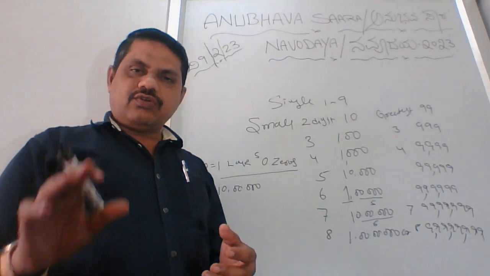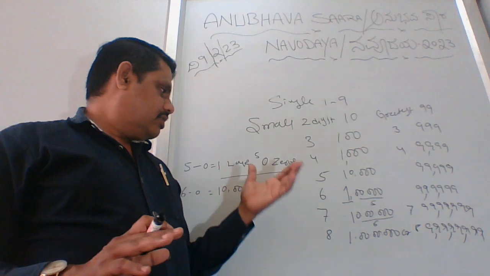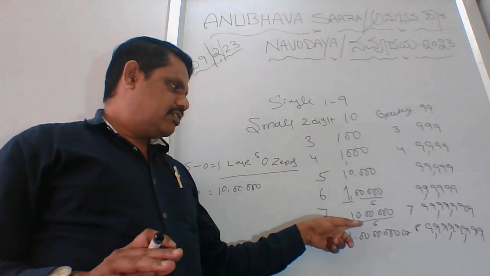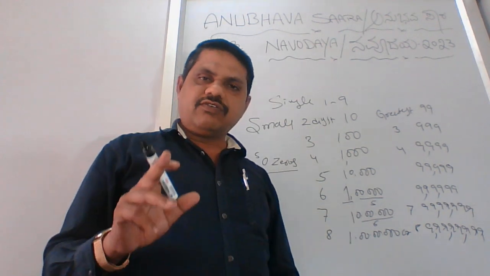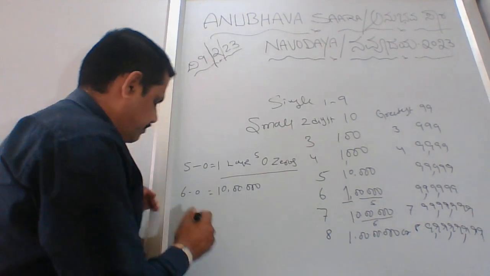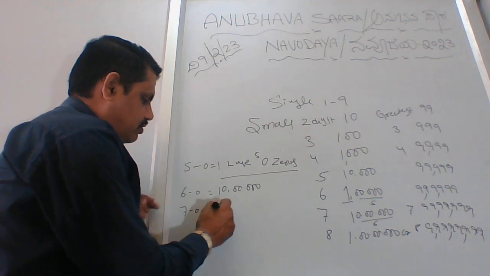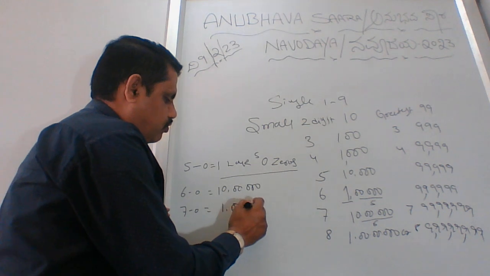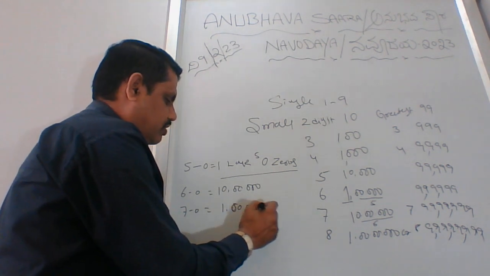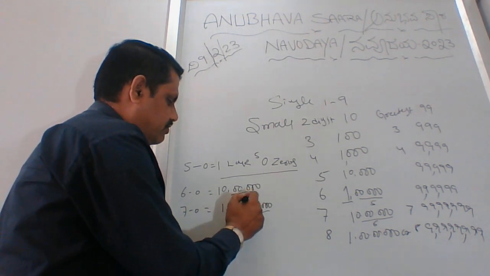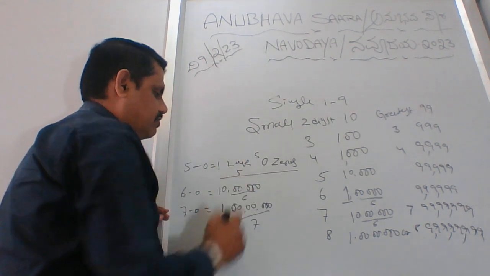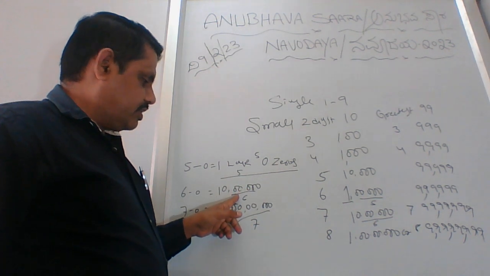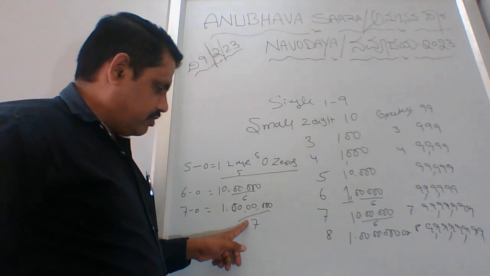You got it? So this is a thumb rule. If somebody asks you 1 lakh, how many zeros will be there? 5. 10 lakhs is 6. Then 1 crore is equal to 7 zeros. 7 zeros is equal to 1 crore, 1, 2, 3, 4, 5, 6, 7. Total 7 zeros. 5 zeros in 1 lakh, 6 zeros in 10 lakhs, 7 zeros in 1 crore.